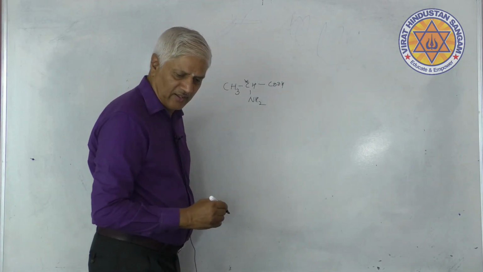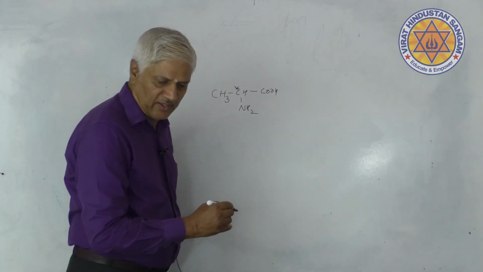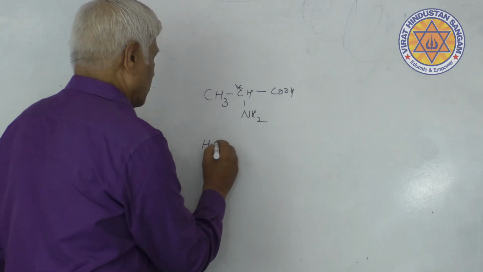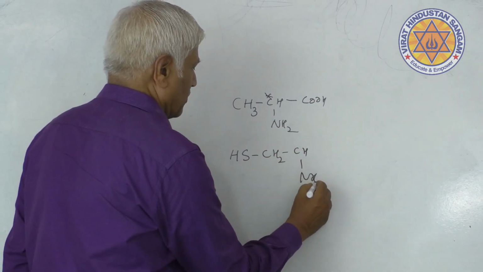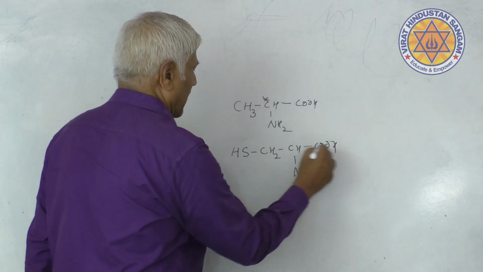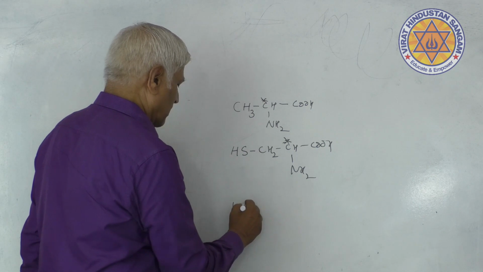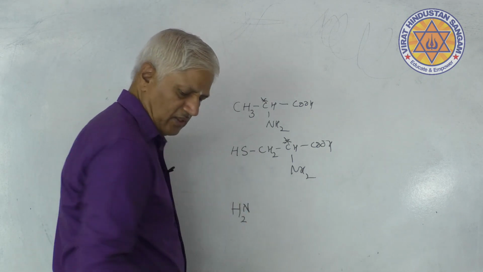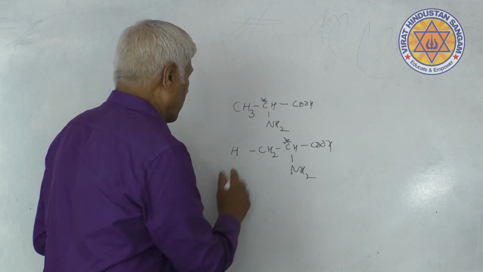Cysteine is this: SH, CH2, CH, NH2, COOH. Again, it has a chiral carbon. Serine is the same, but instead of SH, you will be having OH.